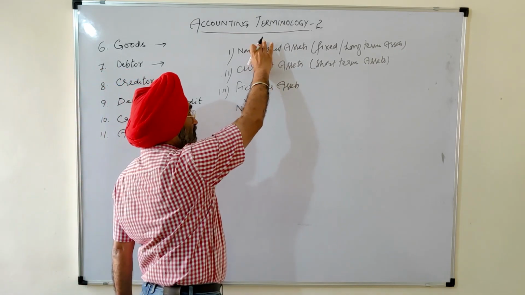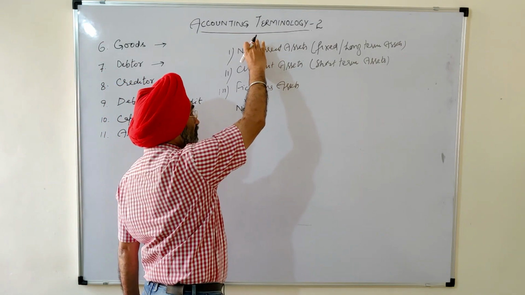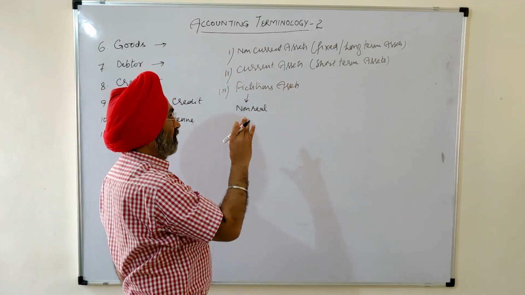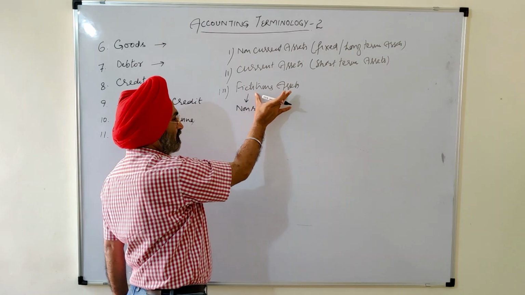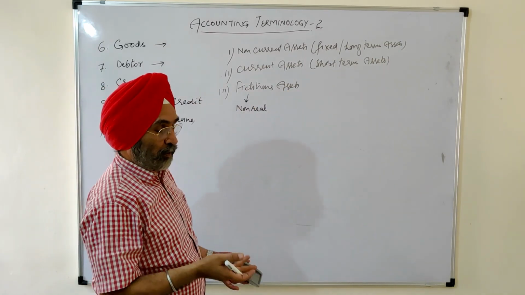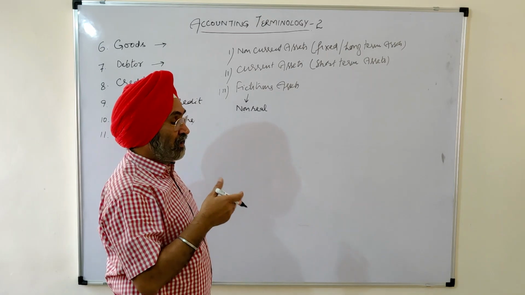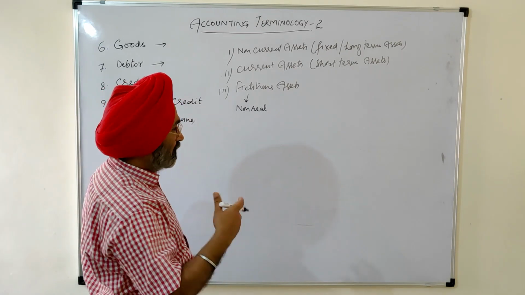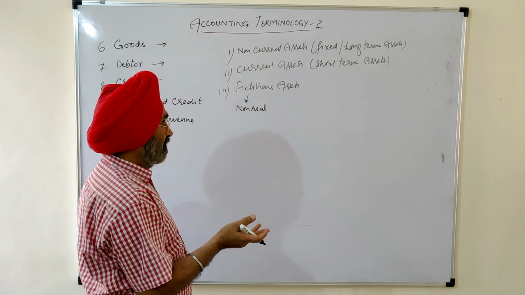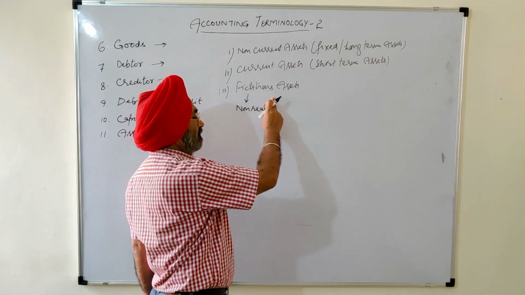With properties, we can sell, we can realize the money, we can get cash against those. Here, against fictitious assets, we don't get any cash. What type of property is it? It is unsaleable. We are unable to realize any penny, any cash out of that. It is a non-real asset.